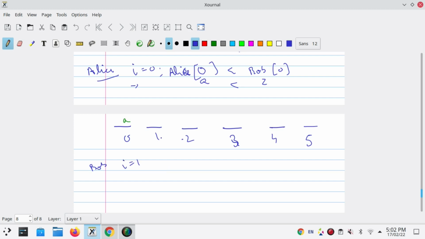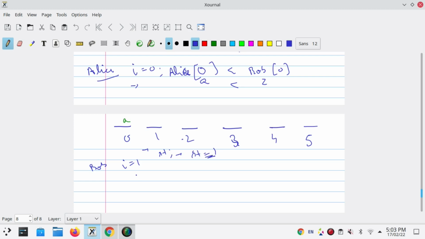Now after this, Alice will make its first element as the starting element, because we have already performed the operation on this 0th element. So now Alice's starting will be updated and starting will become 1.